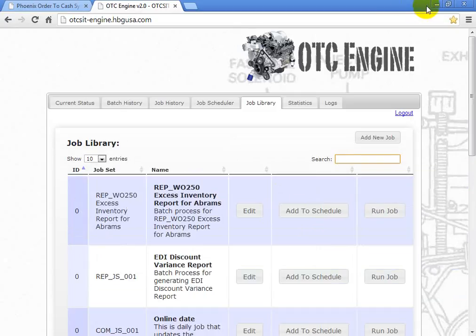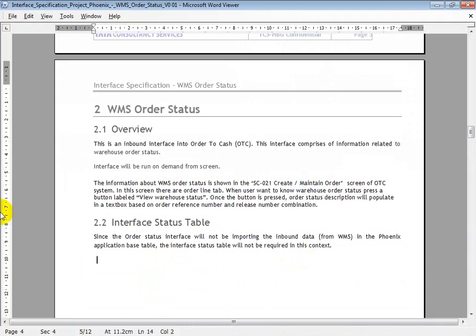So you understood, right? So let's take this WMS order status interface. This is the inbound interface into OTC, that means the data comes from WMS to OTC. This is, I guess, the first inbound interface you have just started, and this interface gives the information related to warehouse order status. Whatever the status of your order in that WMS system, that is the warehouse management system, that information will be taken by this interface.